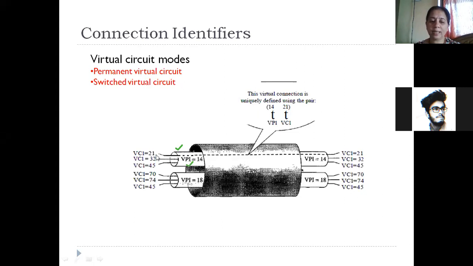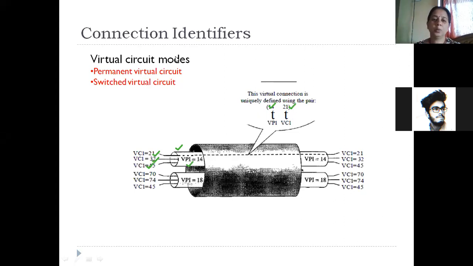And in 14, there are 3 connections: number 21, number 32, and number 45. So how is one connection going to be identified? With the help of VPI and with the help of VCI. For example, this VCI number 21 will be identified as 14,21. 14 is the path number and 21 is the connection number, because through one path, multiple connections are set up.